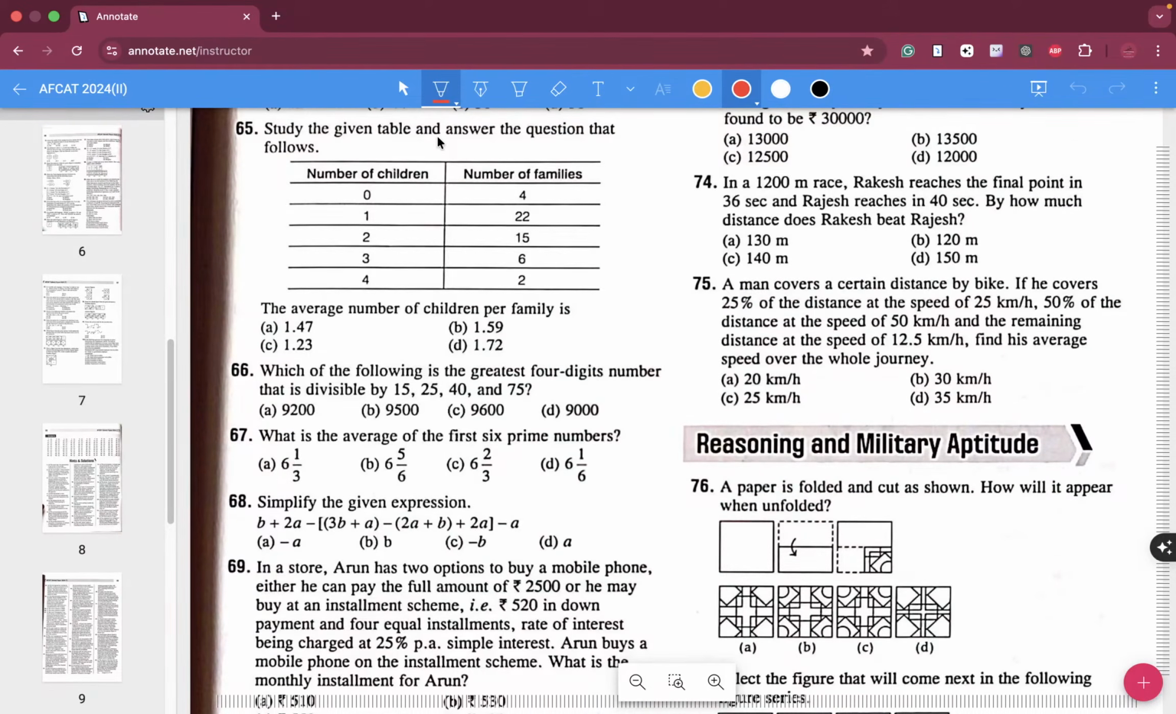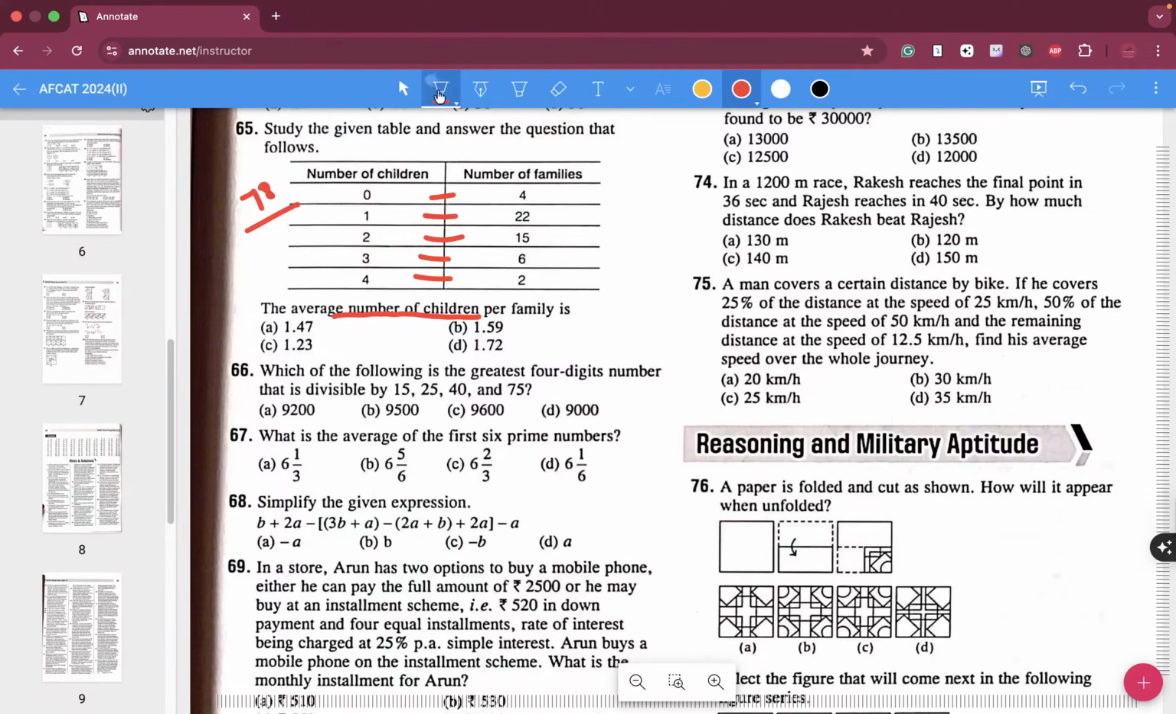Study the given table and answer the question that follows. The average number of children per family. So the total number of children is 0, 22, 30, 18, 8, multiplying these two and adding all of these. This is 40, 40 plus 30 is 70, 78. So 78 children. How many number of families are there?